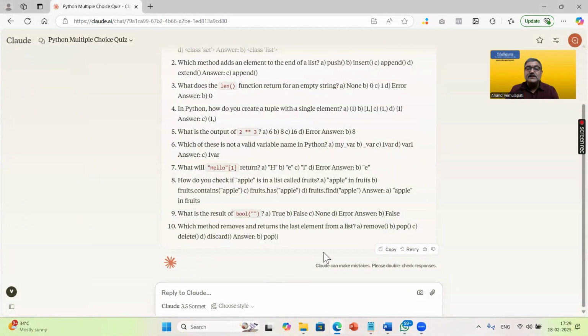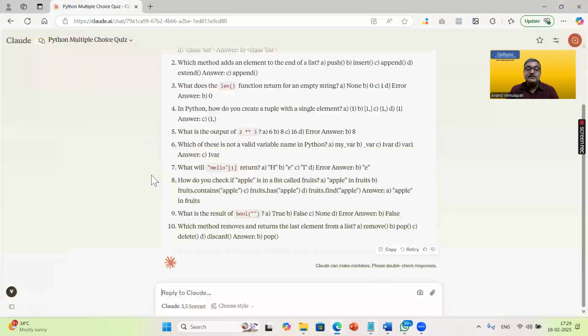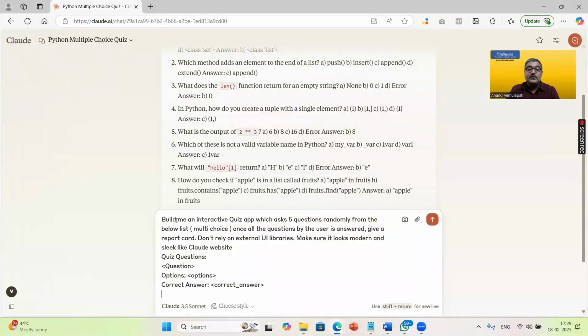Then the second step is building an interactive web application. I have another simple prompt here. So let me just copy and paste this prompt template here. I'm just going to say that, okay, build me an interactive quiz app which has 5 questions randomly, right? I want to take out of these 10 questions, only randomly 5 questions I want to take.